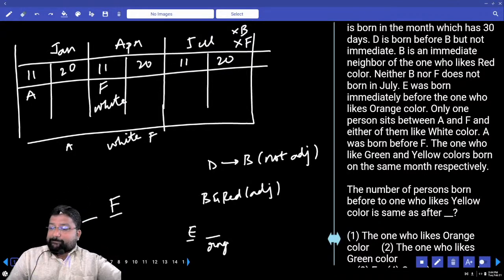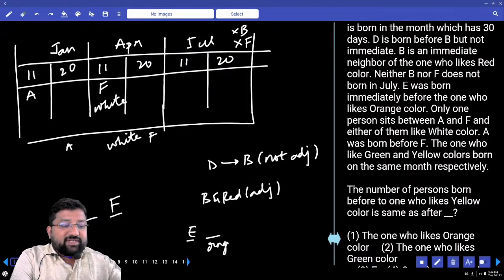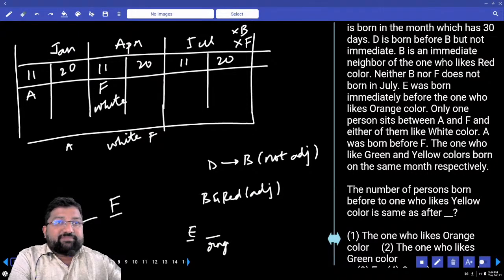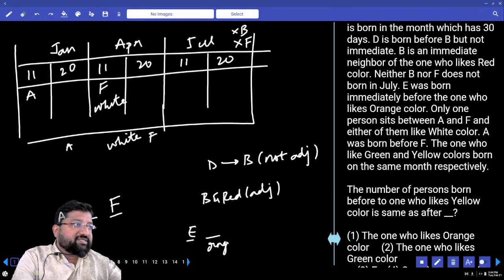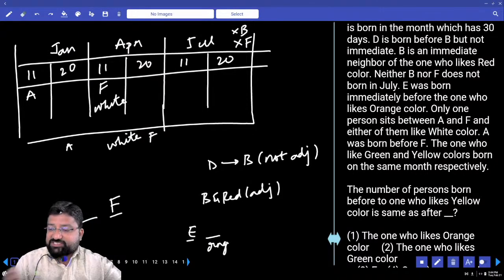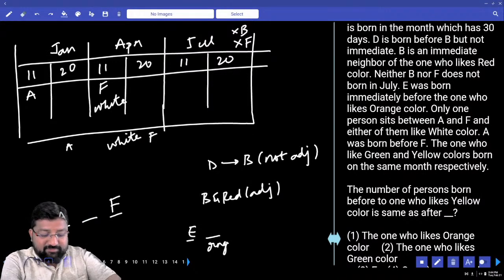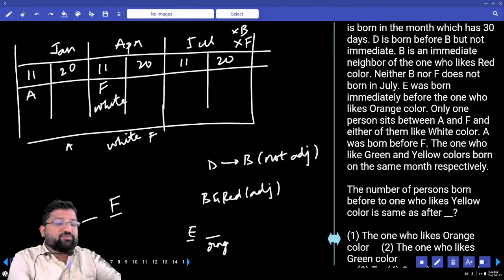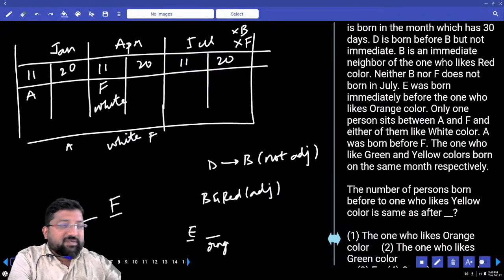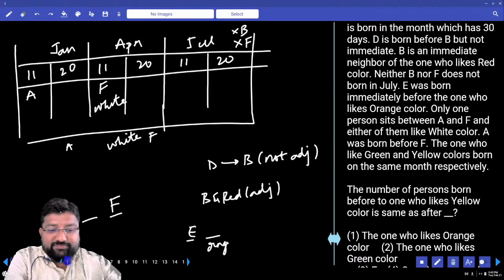Next line, please read. The ones who like green and yellow colors were born in the same month respectively. Respectively, and the order is the same. First is green, next is yellow. Done with this, right? Now what should I do? Where should I fix the remaining persons? This is where the whole story starts for us now.